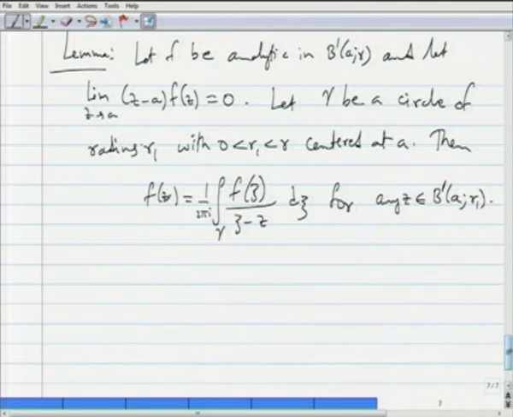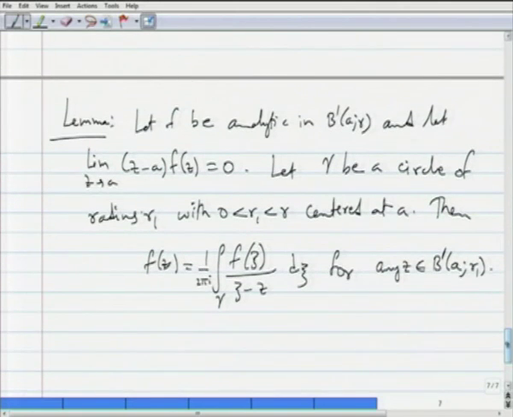And here this lemma says that that kind of representation formula for f of z, for z inside a circle of radius r1 like this, is still valid if z is not equal to A, z belongs to B prime A r1, provided that this condition, limit as z goes to A of (z minus A) f of z equals 0, holds.